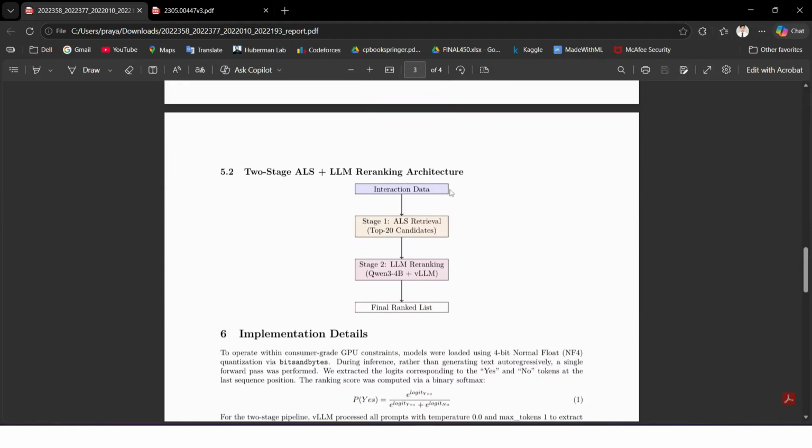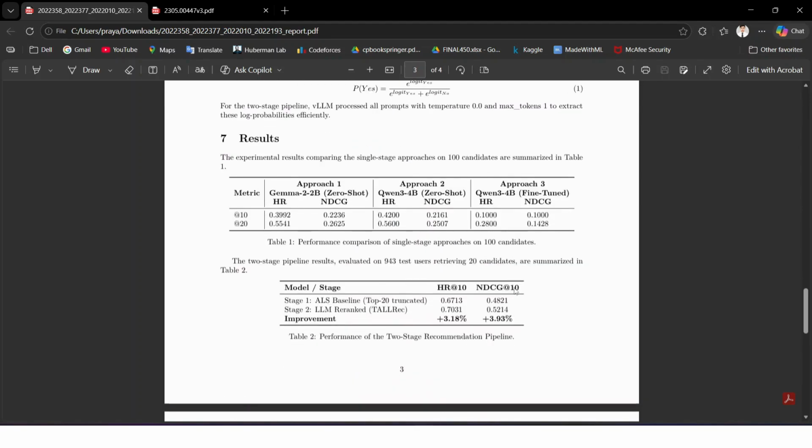And this is our two-stage architecture. First is our ALS retrieval stage, and the second is the LLM re-ranking stage. While we observe that isolated fine-tuning on small datasets is prone to overfitting, combining this methodology with a fast collaborative filtering baseline creates a viable two-stage path for practical deployment.